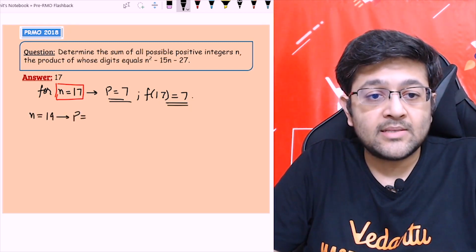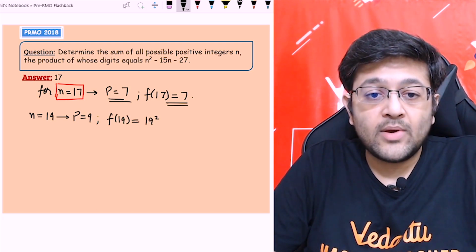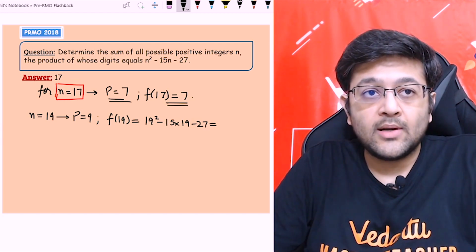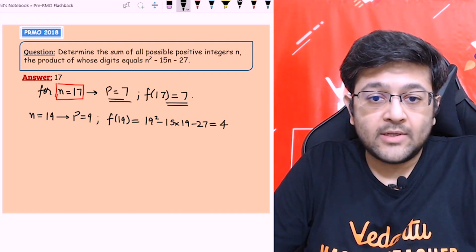The product is 9. Let's check f of 19. So f of 19 is 19 square minus 15 into 19 minus 27. If you take 19 common, 19 into 4 is 76, minus 27. So that will be 49.